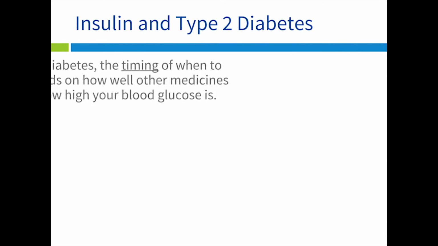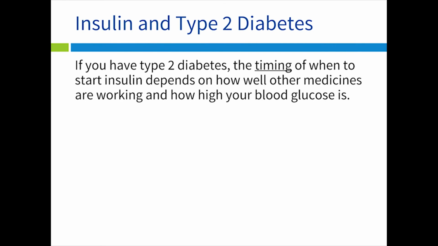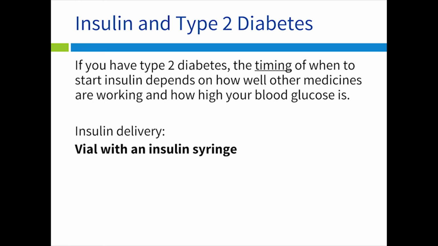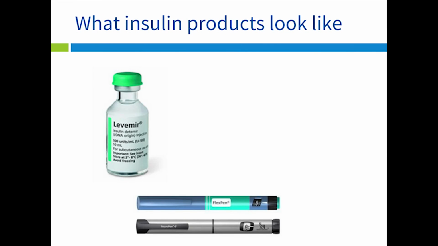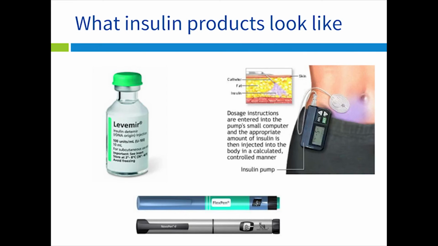Insulin is required if you have type 1 diabetes. If you have type 2 diabetes, the timing of when to start insulin depends on how well other medicines are working and how high your blood glucose is. Some people inject their insulin by drawing up insulin from a vial with an insulin syringe. You may prefer an insulin pen that is pre-filled with insulin, or even an insulin pump that gives you continuous insulin. This is what insulin vials, insulin pens, and an insulin pump all look like.